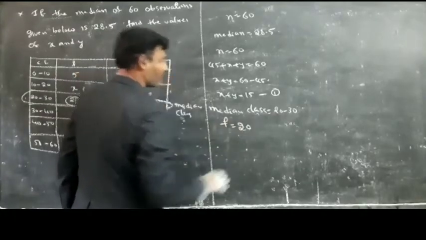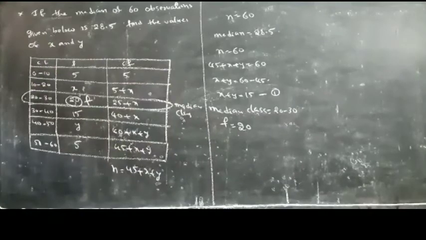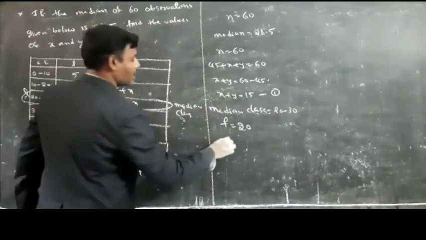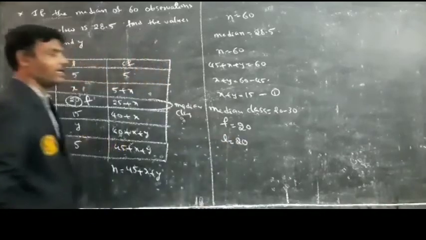F is equal to 20. Then L is equal to the lower boundary of the median class, so L is equal to 20.